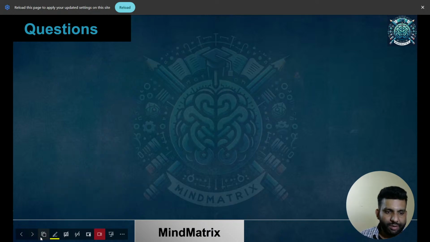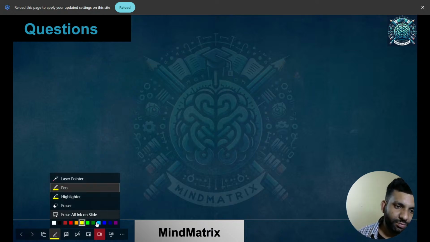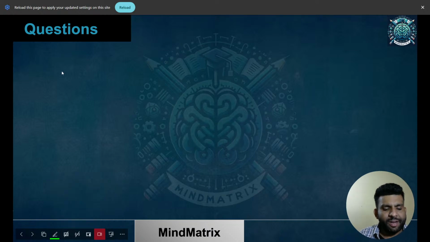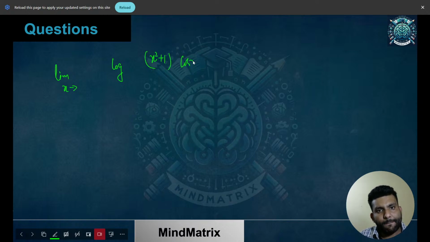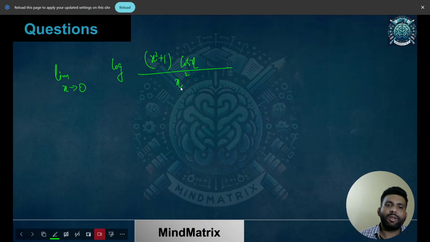It was a very simple one. So the next question was a limit based question. Limit x tends to 0, and then we had log of (x square plus 1) into cos x, divided by x square. Okay, so let's check which form this is. When you put x equals 0, this would be 1, this would be 1. In the denominator you are having 0. I need to write it properly so that you don't get confused.